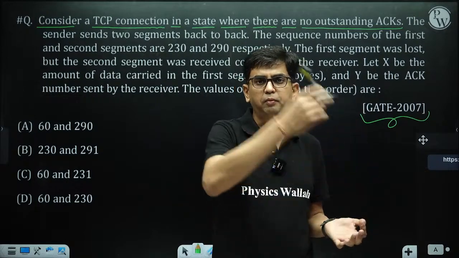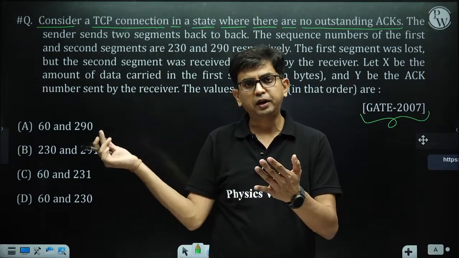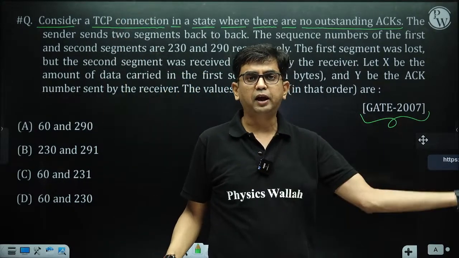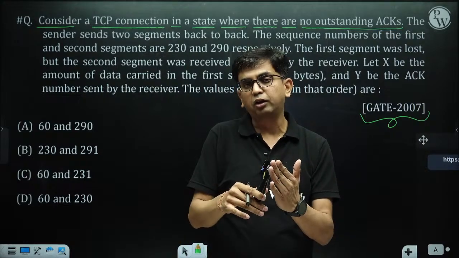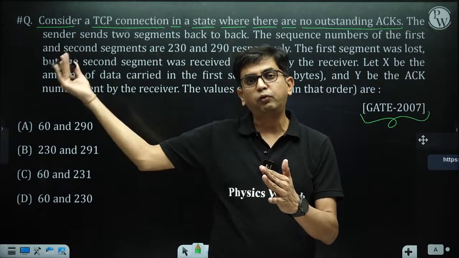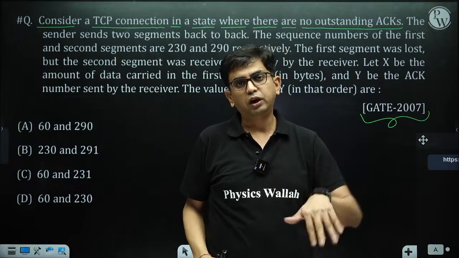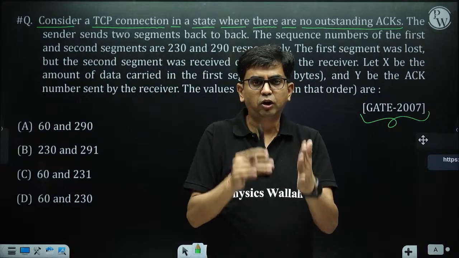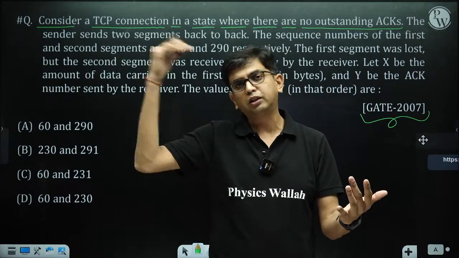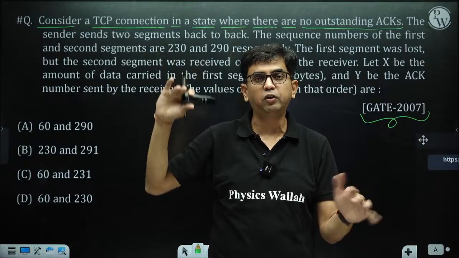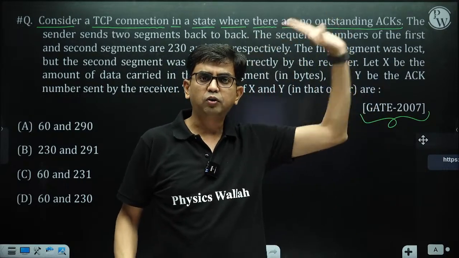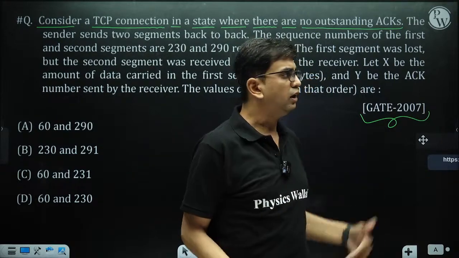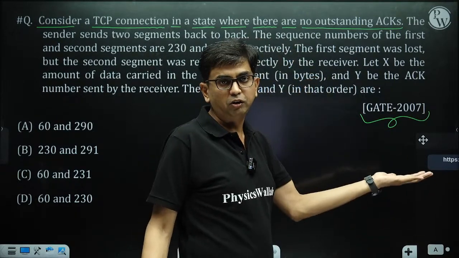The previous acknowledgement already arrived and acknowledged a segment. That segment is already removed from the sending window, and the same acknowledgement arrives again, acknowledging a segment which was already removed from the sender's window. In case of such an outstanding acknowledgement, the sender does nothing, ignores it. And the question says there is no outstanding acknowledgement.